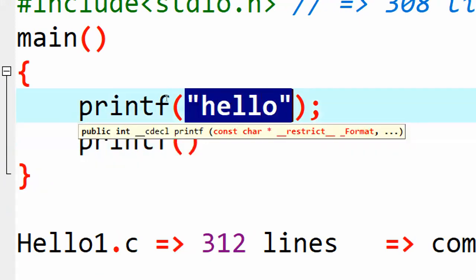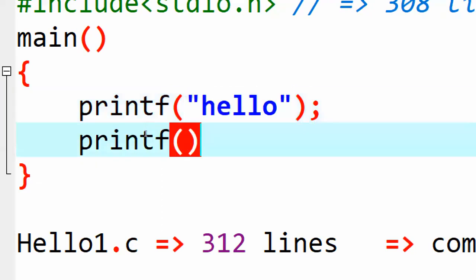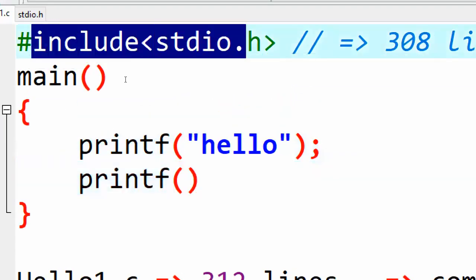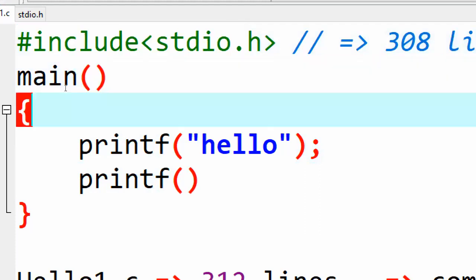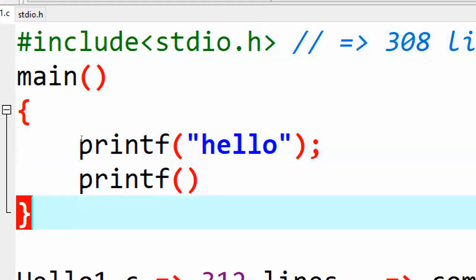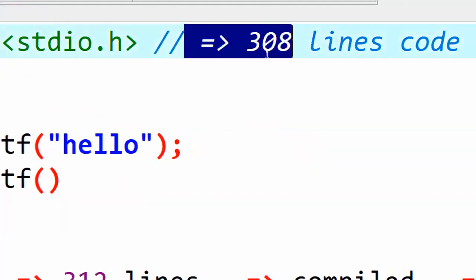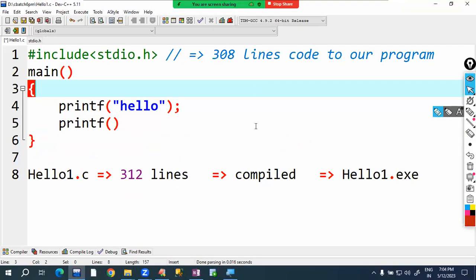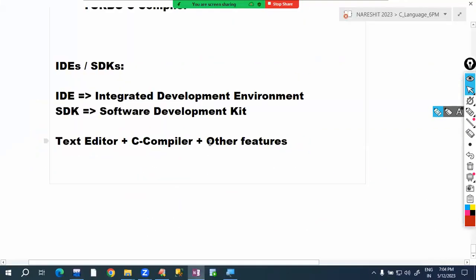A constant is displayed in blue color. A preprocessor directive is displayed in green color. Function symbols are displayed in red color. Function names are displayed in black color. These are all features only. Comment lines are displayed in blue color. These are features provided by the IDE. So I'm calling these other features.